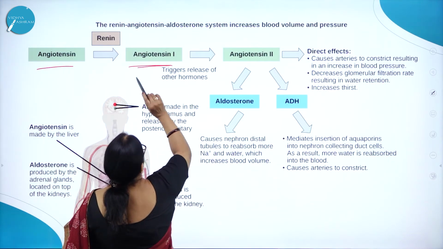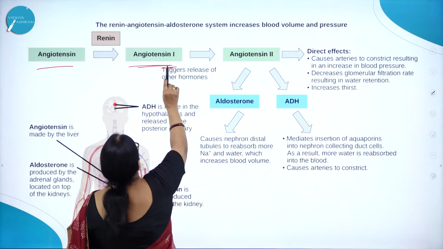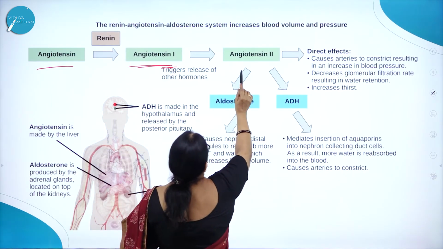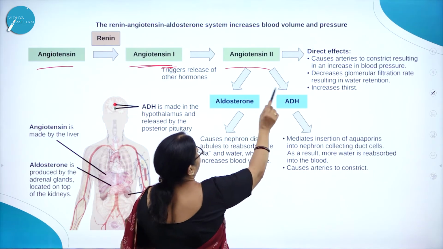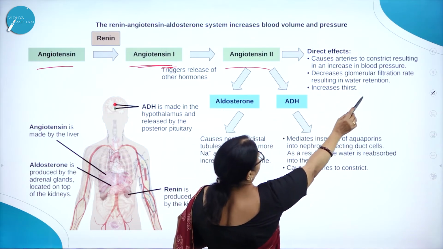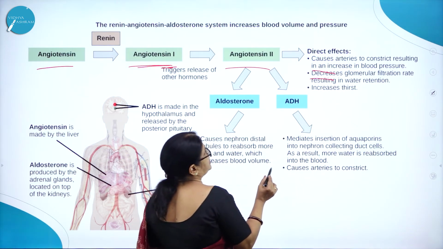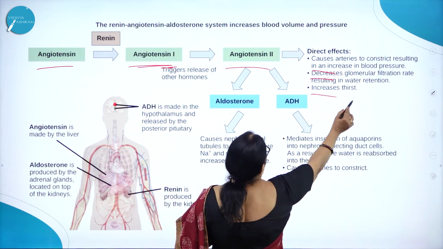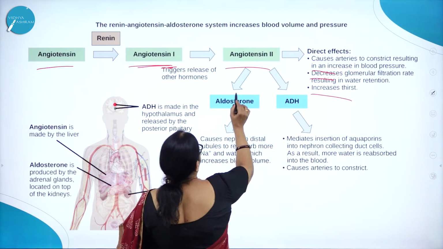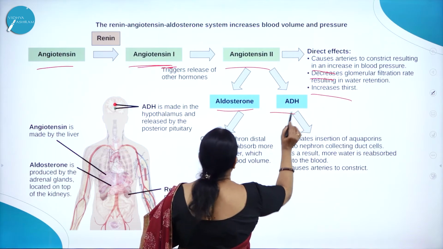Renin converts angiotensinogen into angiotensin 1, and angiotensin 1 into angiotensin 2, with direct effects: it causes arteries to constrict, resulting in an increase in blood pressure, and decreases glomerular filtration rate, resulting in water retention, and increases thirst. This is acted upon by aldosterone and ADH.